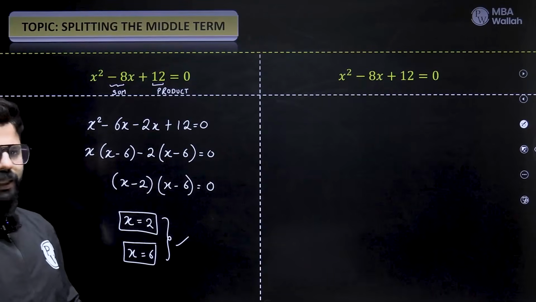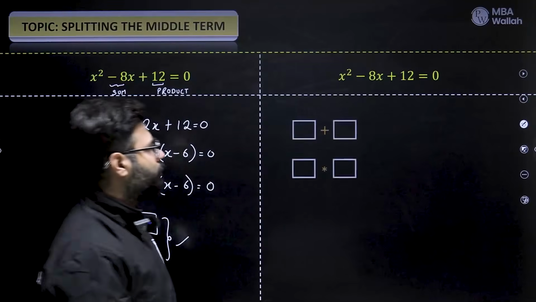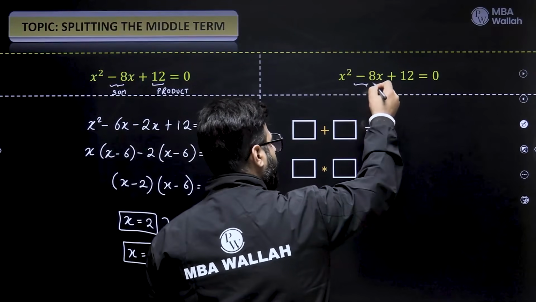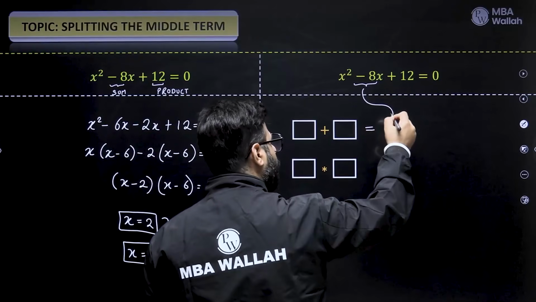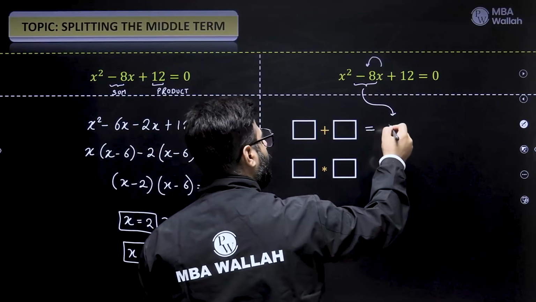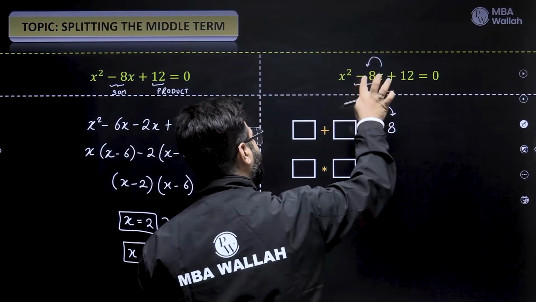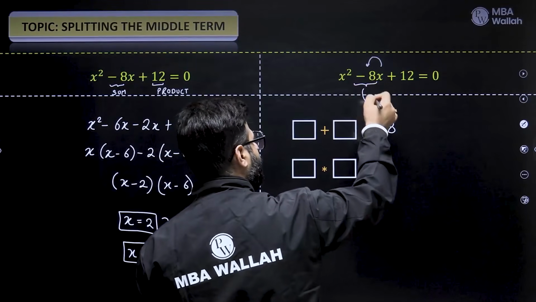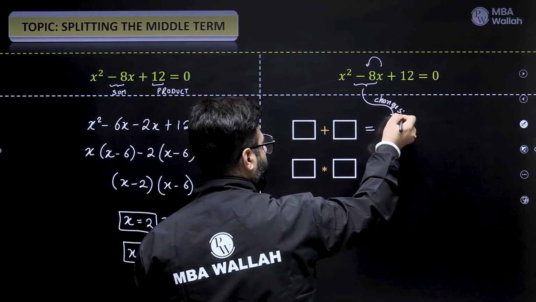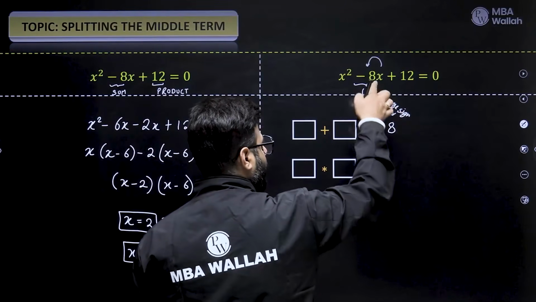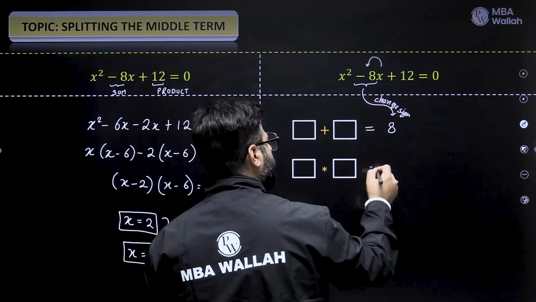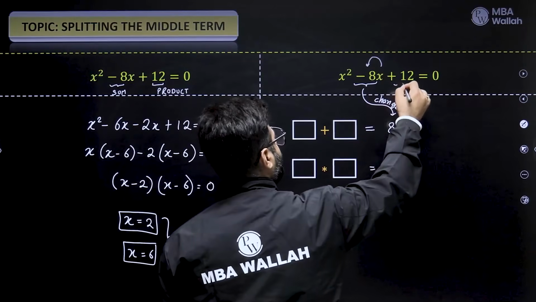Now we have a simple technique. We'll think of two numbers whose sum is equal to the coefficient of x, but we need to just change the sign of that coefficient. So if it is a minus, we'll change the sign while going from here to here. Once you change the sign, minus 8 becomes 8. Product, same as 12. This is the product.